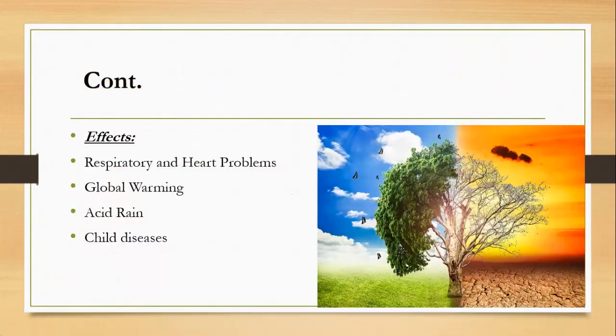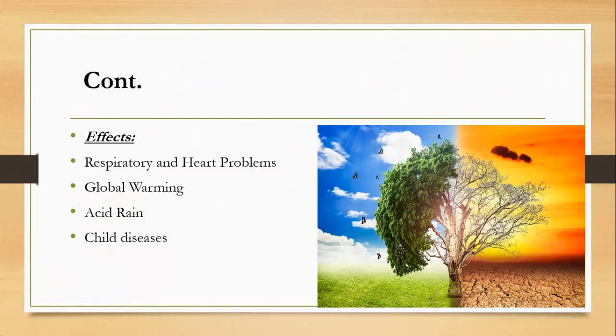What are the effects of air pollution? So, air pollution causes respiratory and heart problems to the human. Global warming. In global warming, temperature increases and that leads towards the increase in sea levels and that can cause melting of ice, which can ultimately cause loss of habitat. And if there is a loss of habitat, then no survival is possible.